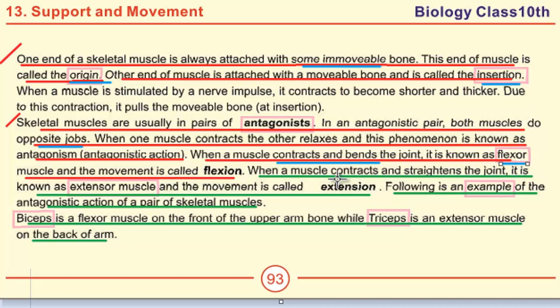When a muscle contracts and straightens the joint, it is called extensor muscle. These are important MCQs with reference to board examination. Biceps and triceps both provide the example of antagonism.